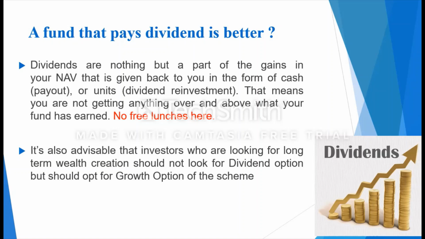Initially, you also had dividend reinvestment. Now SEBI has abolished that, and two options are left, growth and dividend, in the same scheme. So how does it work? If you choose a dividend option, as soon as there is some capital appreciation in the portfolio, that capital appreciation is shared by the fund manager or the AMC with the investor. Which means, as we discussed before, as soon as the capital appreciation is shared in the form of a cash dividend to the investor, the market value of the portfolio, the numerator in the NAV, falls, and the NAV falls.